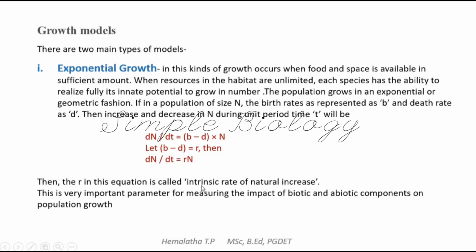This r is nothing but the intrinsic rate of natural increase. So how it can increase, we can calculate using the formula. This is a very important parameter for measuring the impact of biotic and abiotic components on population growth.